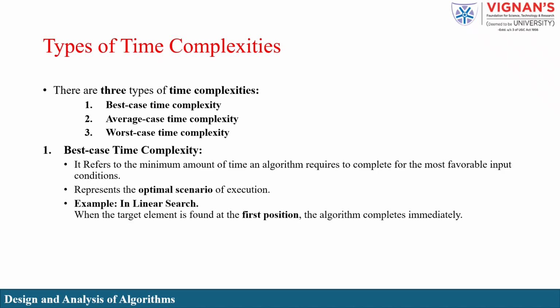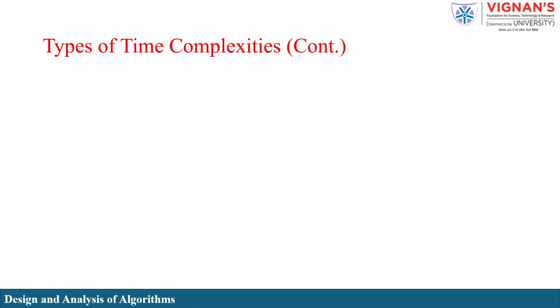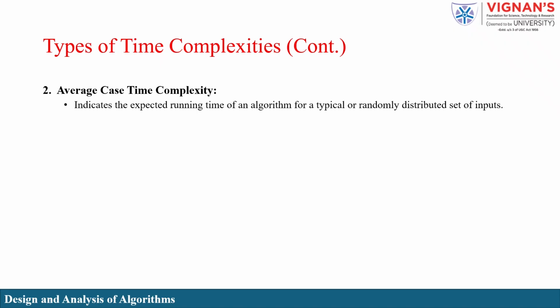For example, in a linear search, if the target element is found immediately at the first position, the best case time is just one step, because the algorithm needs to make only a single comparison. Average case time complexity indicates the expected running time of an algorithm when the inputs are typical or randomly distributed. It gives a more realistic estimate of performance in everyday situations.